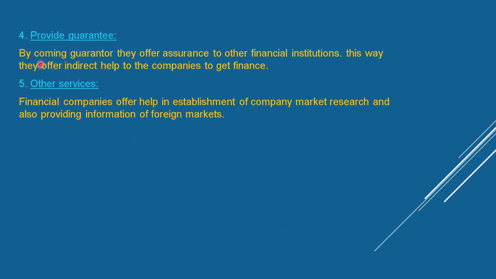Providing guarantee. By becoming guarantor, they offer insurance to other financial institutions. This way they offer indirect help to the companies to get finance. Other services. Financial institutions offer help in the establishment of companies, market research, and also providing information for foreign markets.